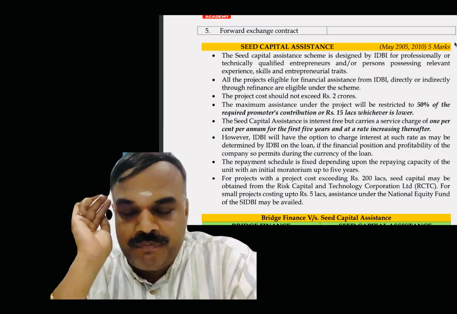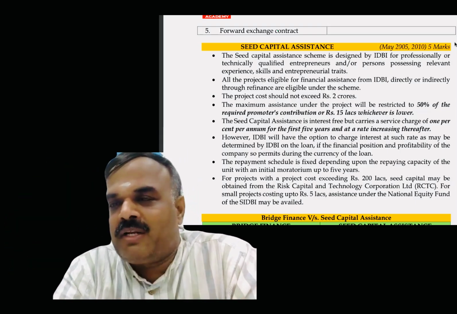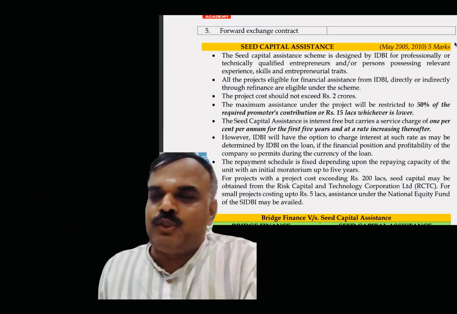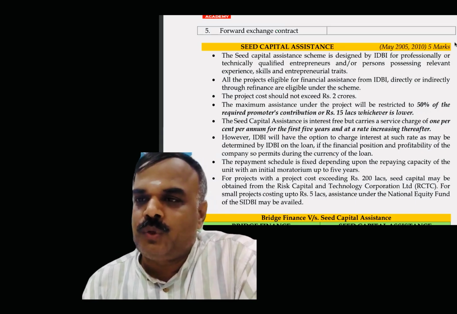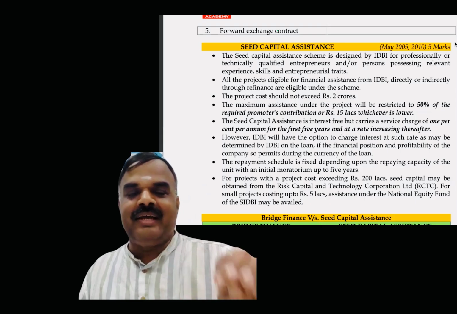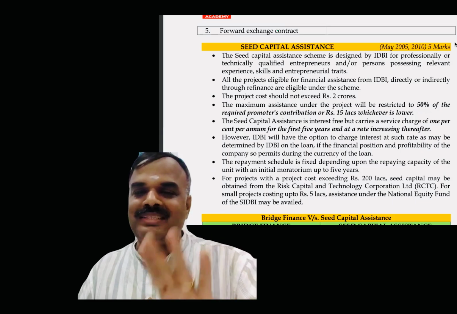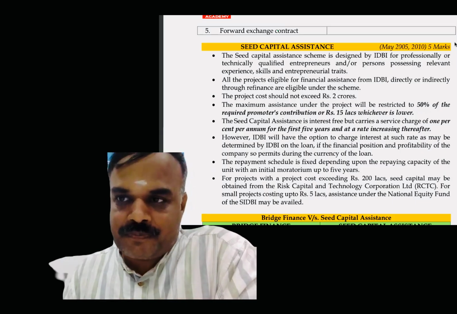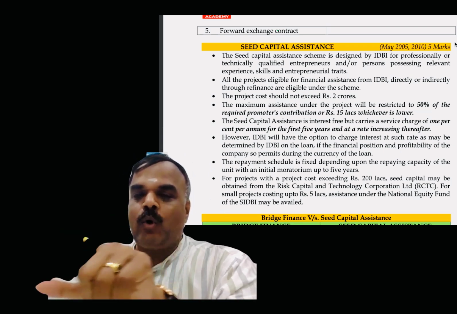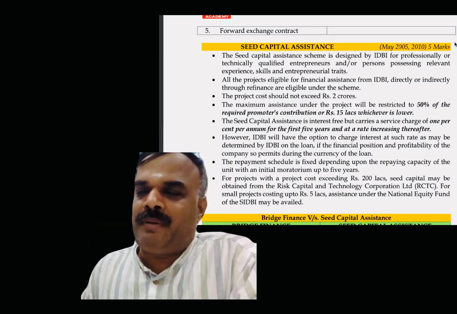So you are having knowledge, but to start the business, you need money. She may not have money in hand. Okay Haripriya, you are brilliant. Somebody is assisting: keep this capital, they give the money. Start the business. So that is a seed for you to start. They plant a seed by giving money. That's why, giving capital as a seed, assisting capital as a seed to grow, it's called seed capital assistance. It is only for professionally qualified persons. Clear? Only professionally qualified persons can apply.